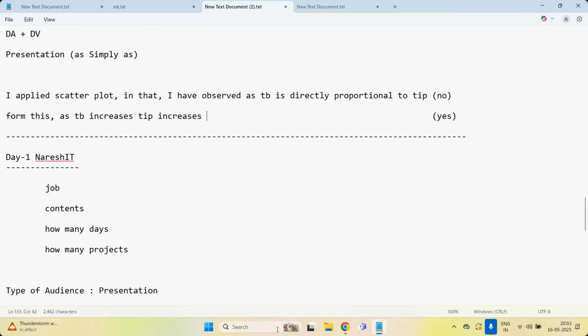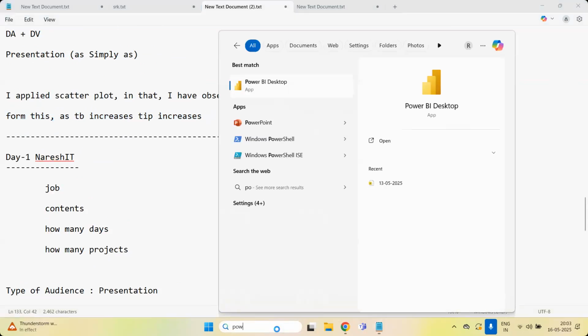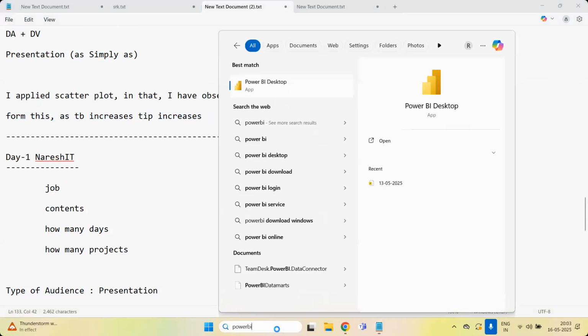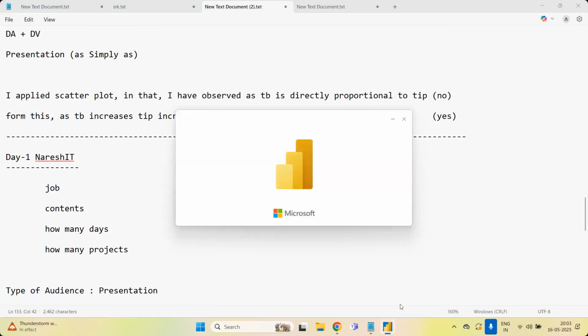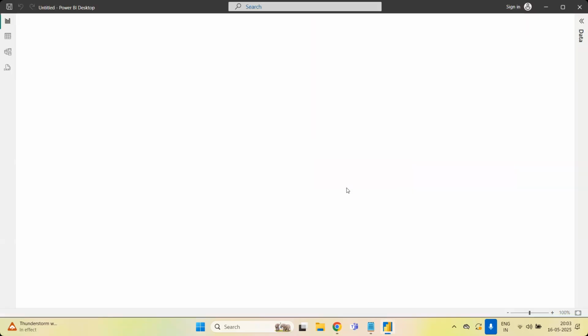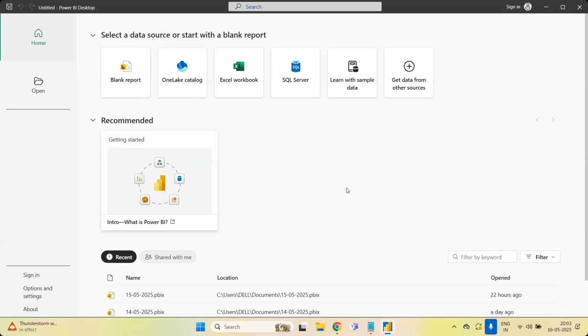For example, in the last class, what have we done? If I have to do the presentation, okay, just I'm going to click on Power BI. This presentation only is more important. However much work you are doing now, if you are unable to present properly, your entire work is going to be zero.